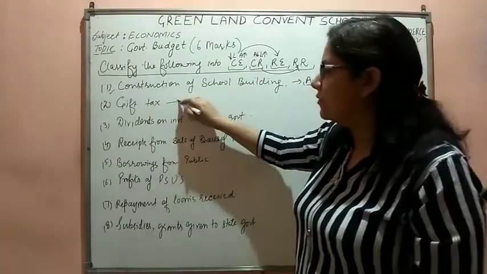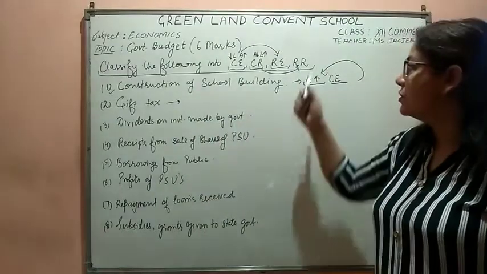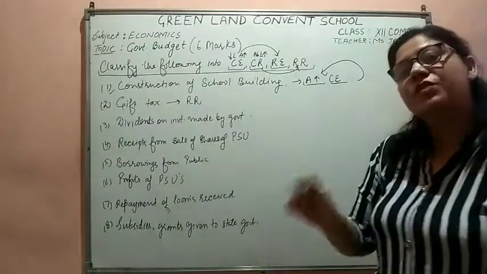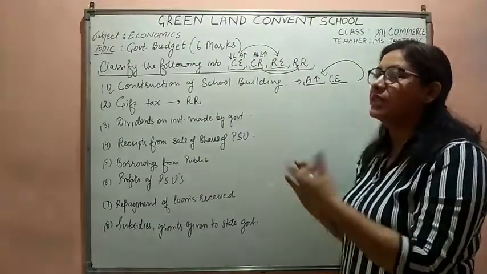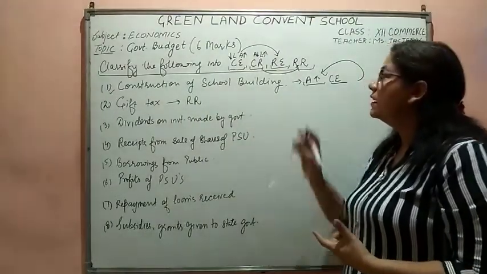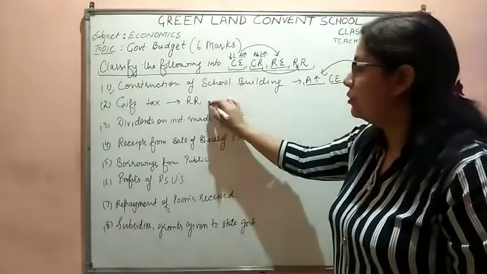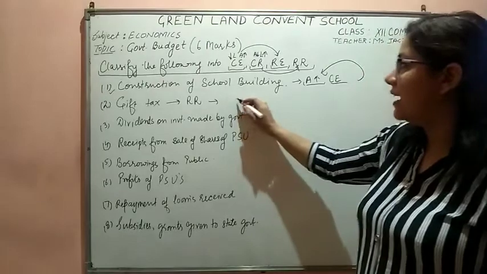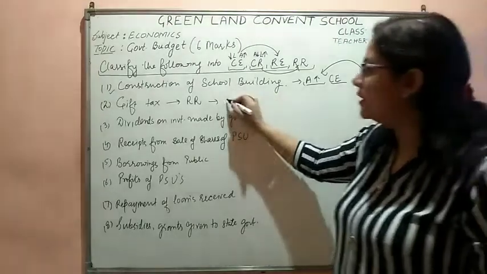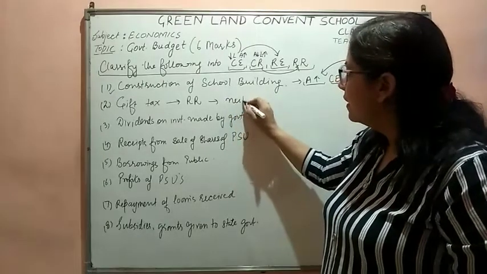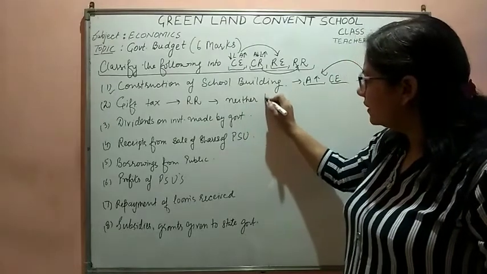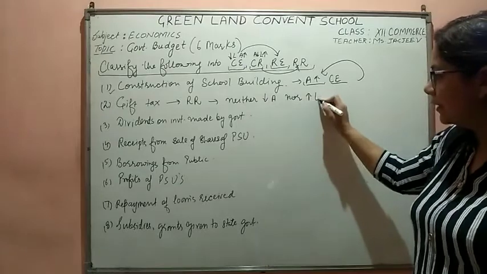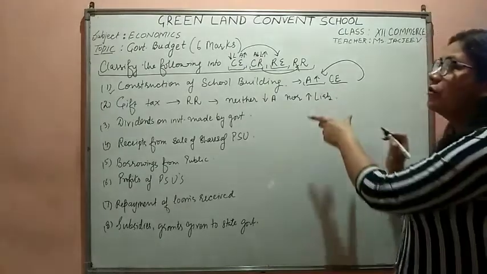When I talk about gift tax, all the taxes you know are a revenue receipt. All the taxes whatsoever, when there is the word tax, it is a revenue receipt for the government. Now you would be answering for the revenue receipt because it neither decreases the asset nor increases the liability. Now you have to give both the reasons. Neither decreases the asset nor increases the liability. Fine. So this is how you have to answer.